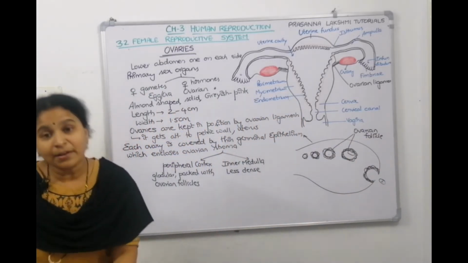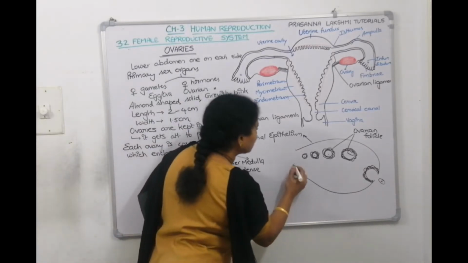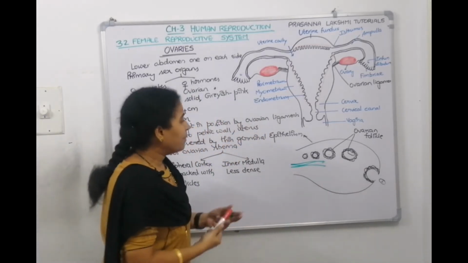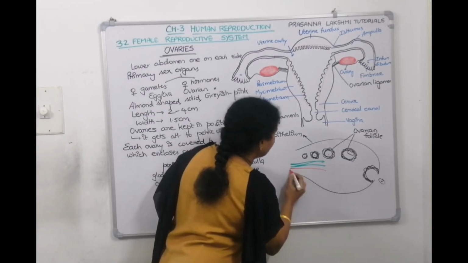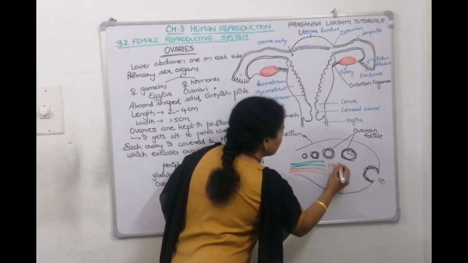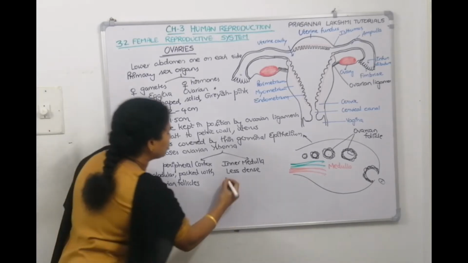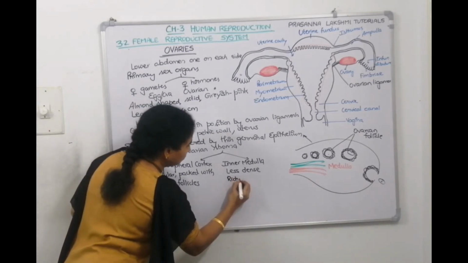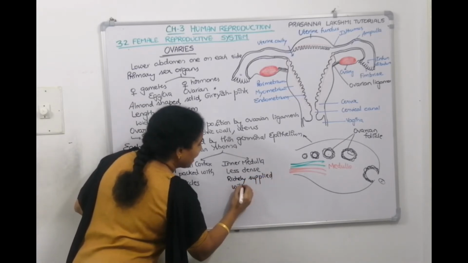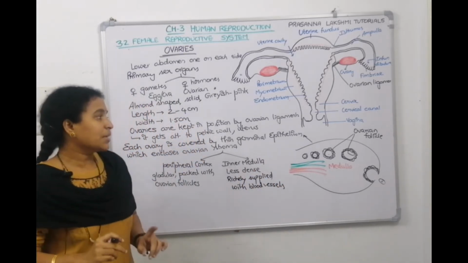Whereas the inner region is called medulla, and it is richly supplied with blood vessels. Only blood vessels will be there, but it does not have any dense material. So we say it is a less dense region, called medulla, richly supplied with blood vessels.